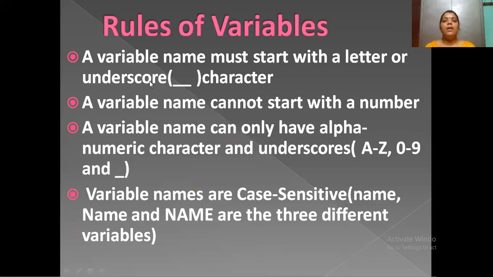Next, here are some rules for using variables in Python. In Python, for writing variables, we can only use underscore and alphanumeric characters. Also, these variables are case sensitive in Python programming. So these are the rules for variables in Python programming.